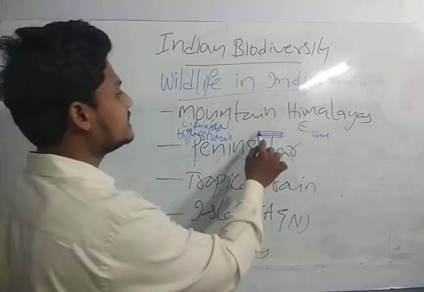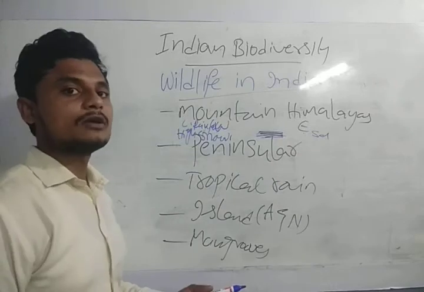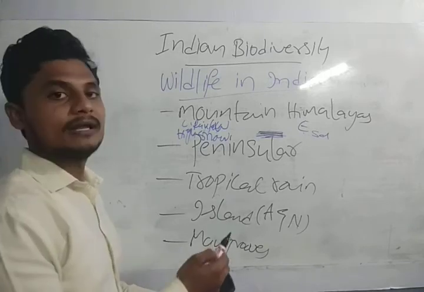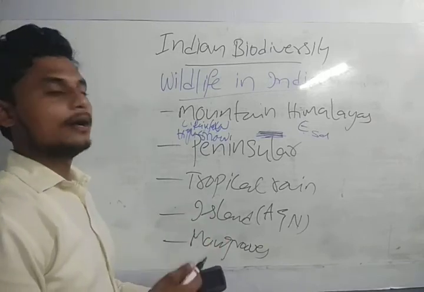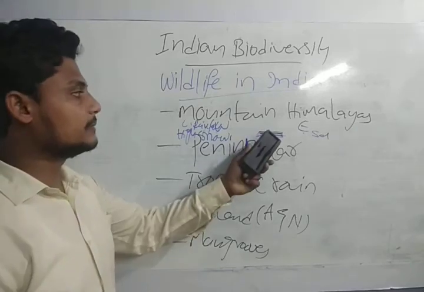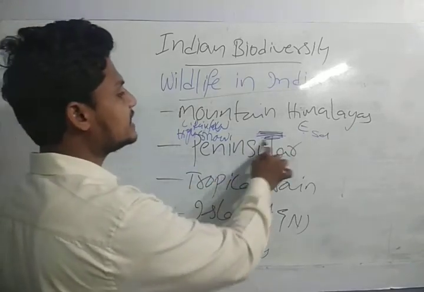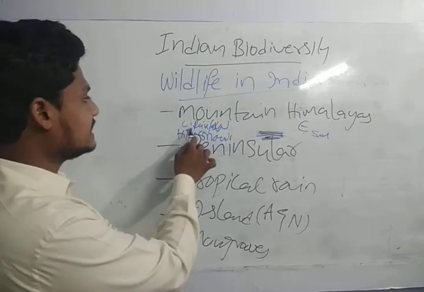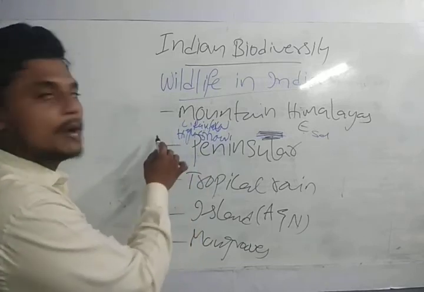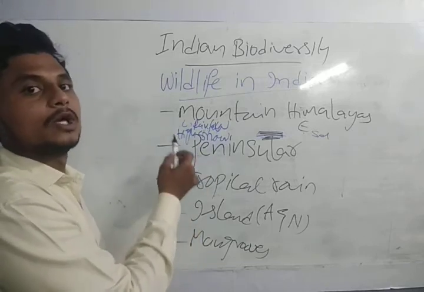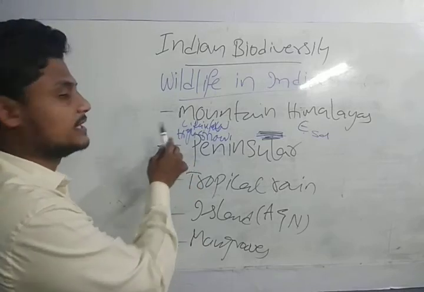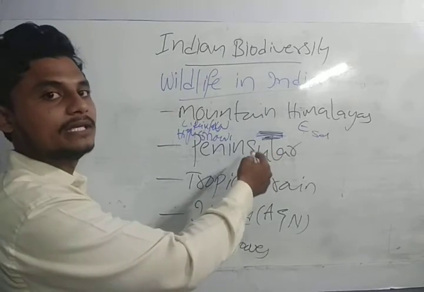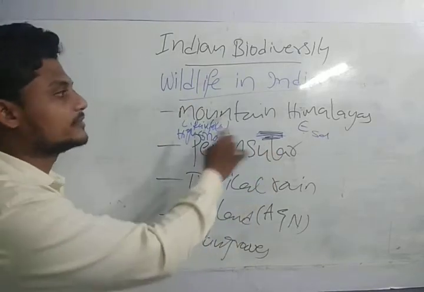Again, we have the foothills of the Himalayas, which have a good amount of rainfall at the lower altitudes and good biodiversity. In the western part we have bamboo and rhododendrons, we have sal at that place, and at the bottom grassy plants and meadows. So this is about the mountain Himalayas.